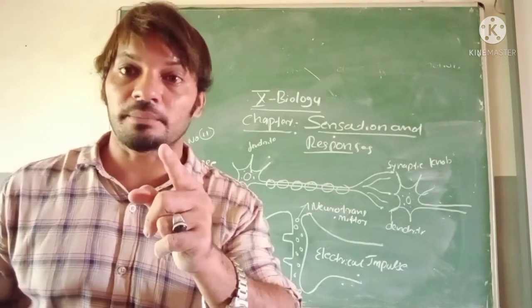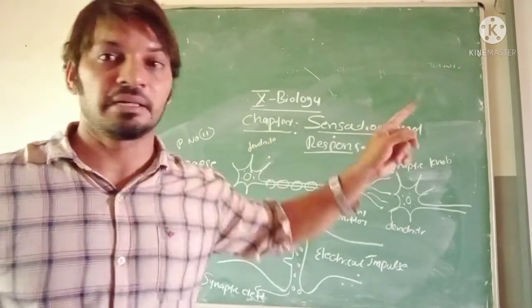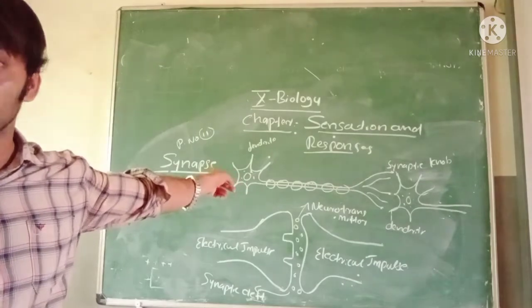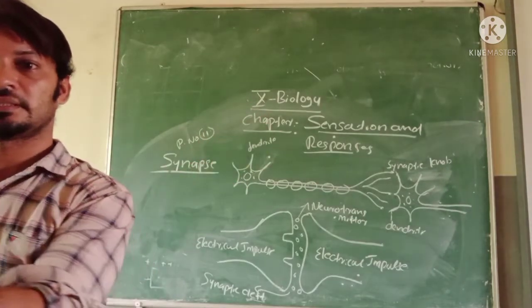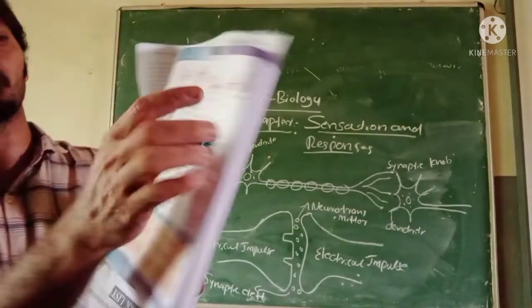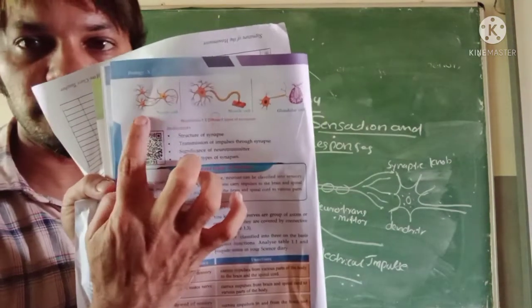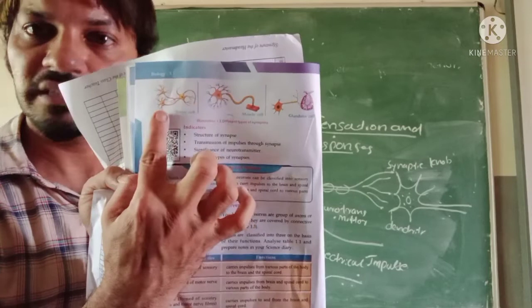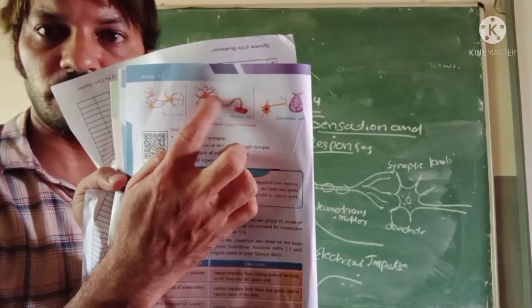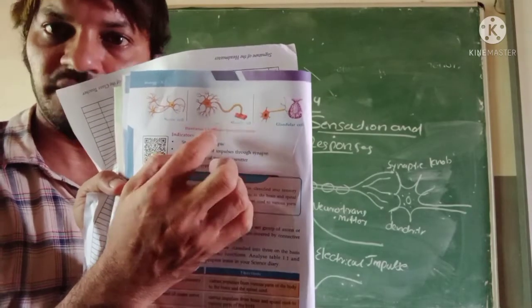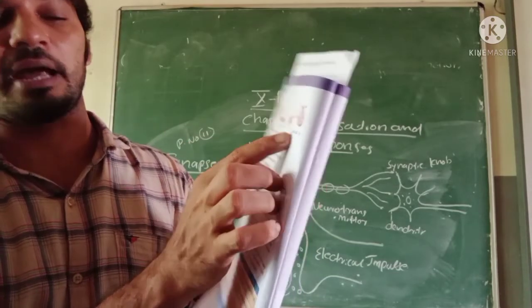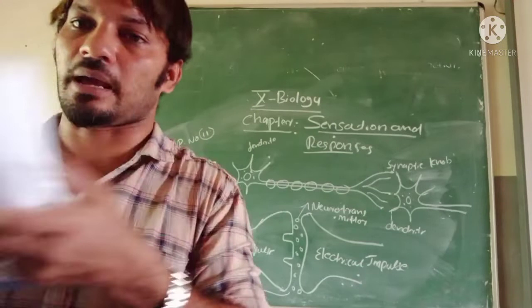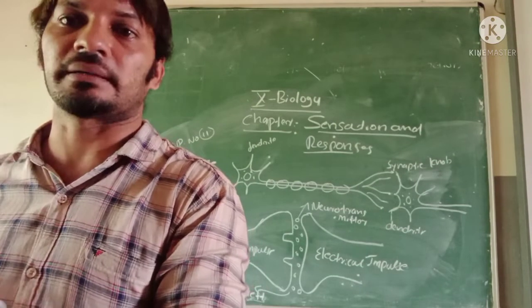Okay, turn to page number 12. There I have a figure showing a nerve cell, muscle cell, and glandular cell. That also explains it. Look here, junction between two neurons, it is a synapse. Junction between neuron and muscle cell, synapse. Junction between neuron and glandular cell, that is also a synapse. Okay, come to page number 11.